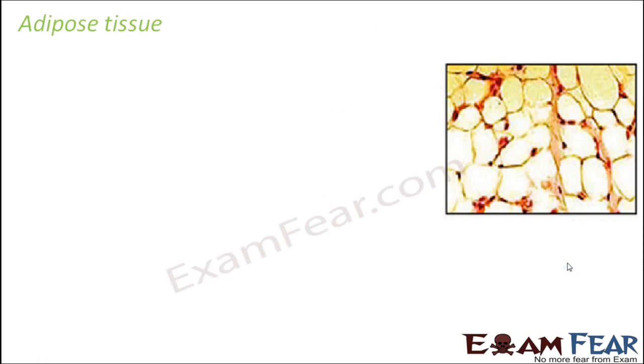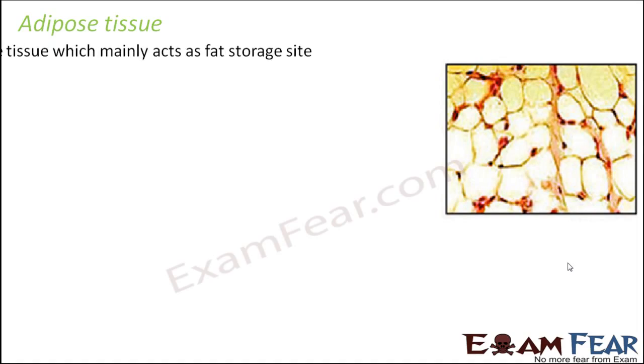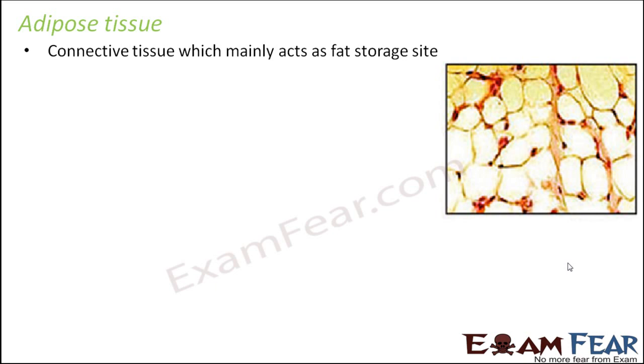And now the last type of connective tissue, that is adipose tissue. So what is adipose tissue? This is a connective tissue which mainly acts as a fat storage site. So it is basically storing all fats. So now you know, right, what happens if too much fat storage is there. Too much increase in adipose tissue, what will happen? It will cause obesity, increase in weight, because too much fat will get accumulated.